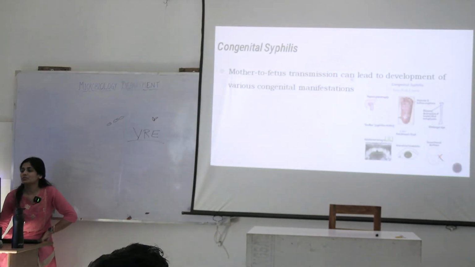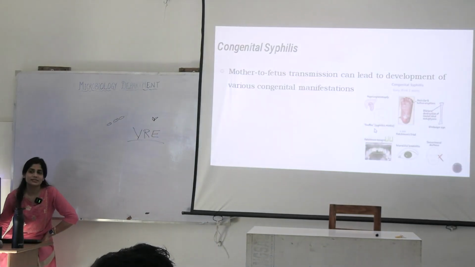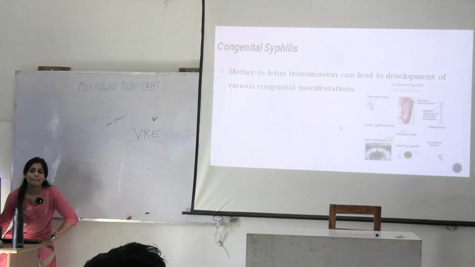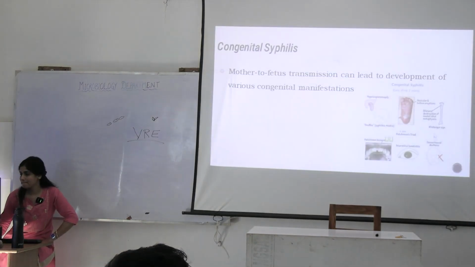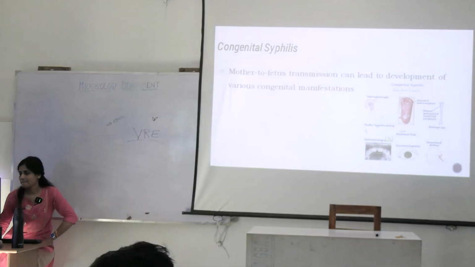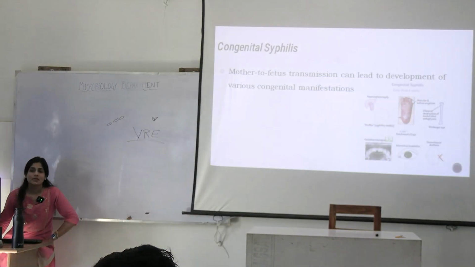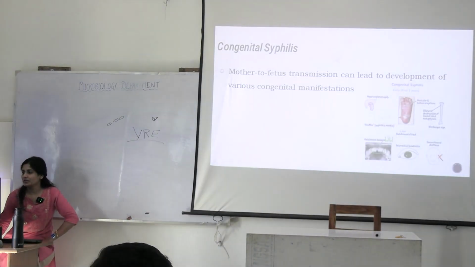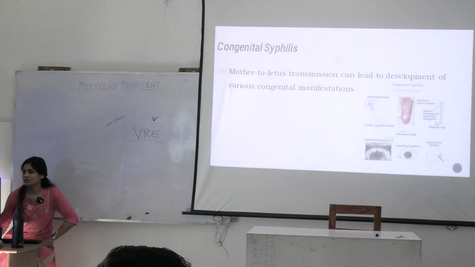Mother to fetus transmission. How can you tell by the look of a child that this child has acquired syphilis from the mother? Syphilitic rhinitis, vesicular eruptions like this, bilateral destruction of these long bones, Wimberger's sign is seen in this region.